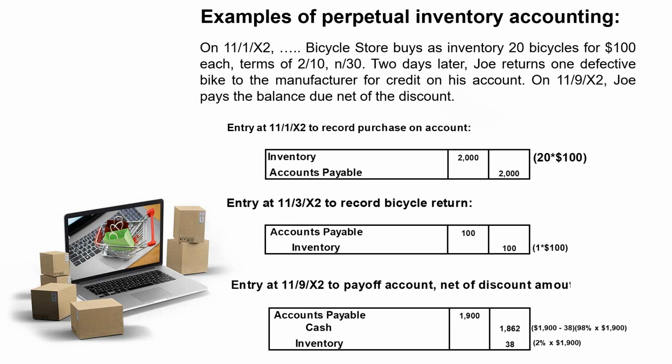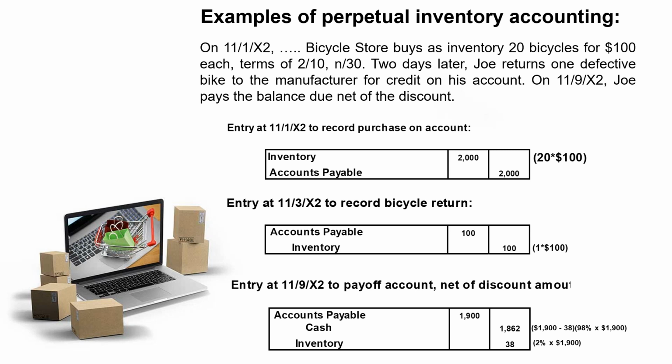Now you remember that the supplier said that they would give us credit on our account. We're not crediting our account here, or at least accounts payable. What the supplier really meant was that they were crediting, on their books, accounts receivable from us. For us, we are going to be debiting accounts payable. From our perspective, we don't owe them as much, and from their perspective, they're not going to collect as much from us. So we debit accounts payable for the one unit we return because we're not going to pay them $2,000. We're only going to pay them $1,900 for 19 bikes.